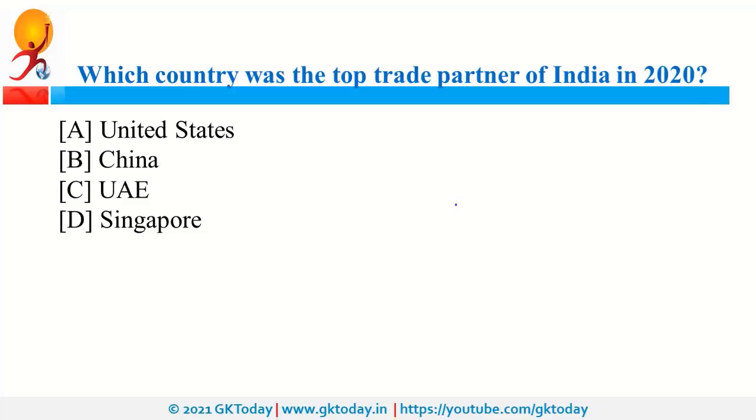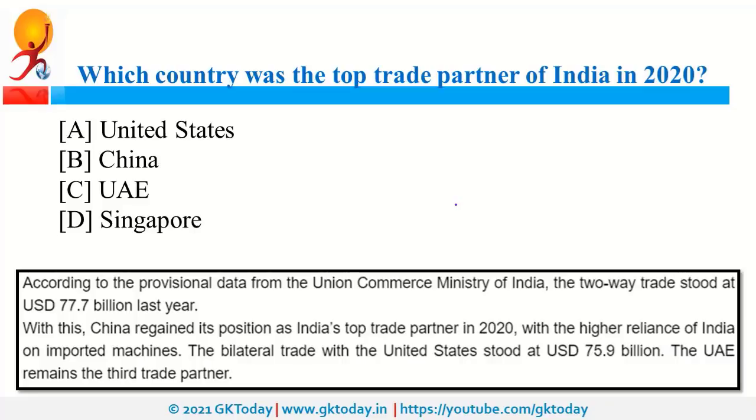Which country was the top trade partner of India in 2020? So as per recent data from Commerce Ministry, China was the top trading partner in last year. China replaced USA as the top trading partner. So the bilateral trade was $77.7 billion. That means bilateral trade between India and China.